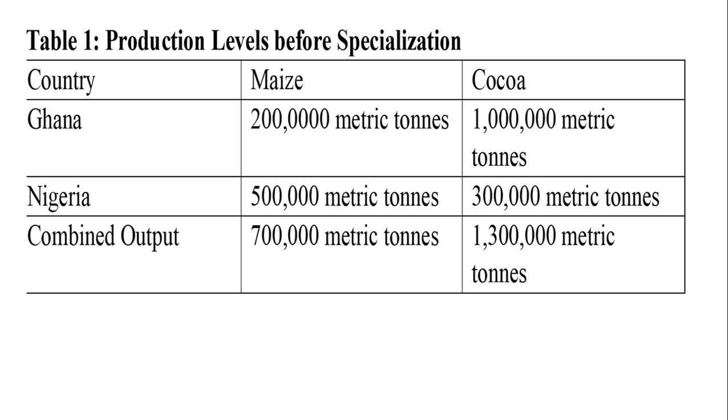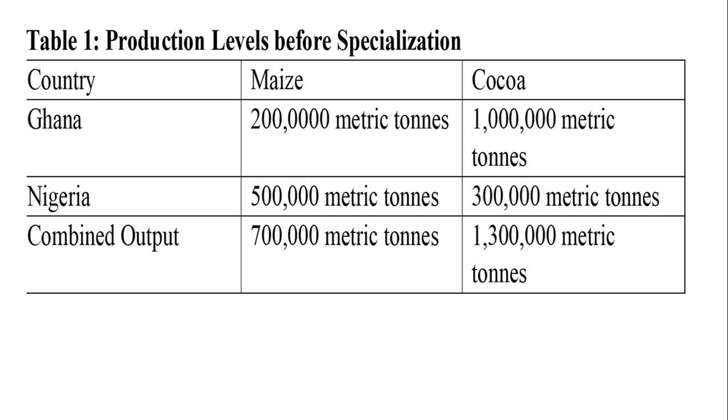The combined output will be 700,000. When it comes to cocoa, Ghana will be able to produce 1 million, whilst Nigeria produces 300,000. So the combined output is 1.3 million metric tons. So Adam Smith advised that, looking at this, Ghana has an absolute advantage in the production of cocoa, and Nigeria has an absolute advantage in the production of maize.